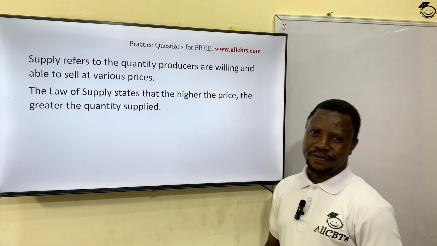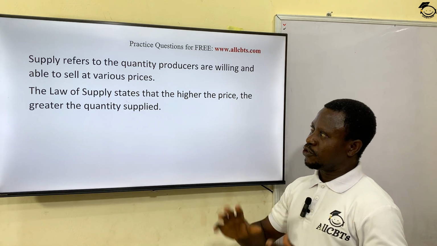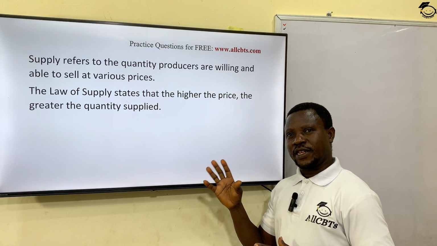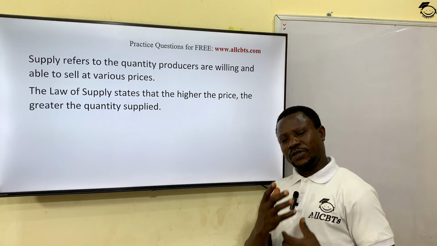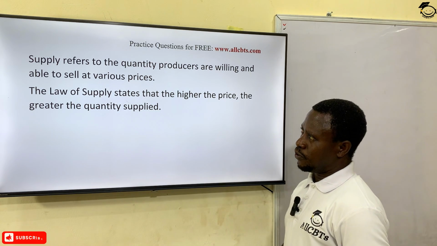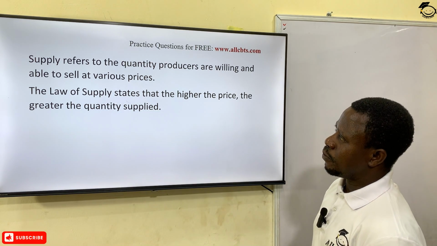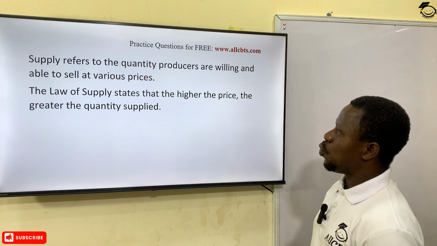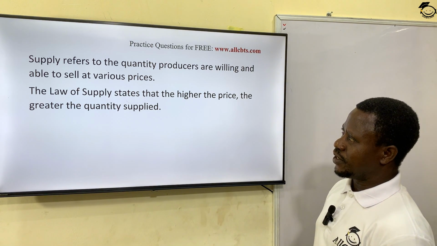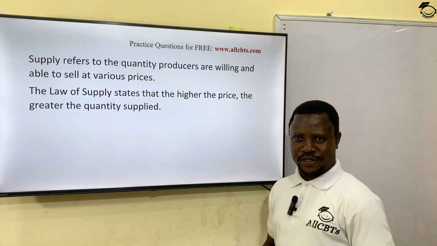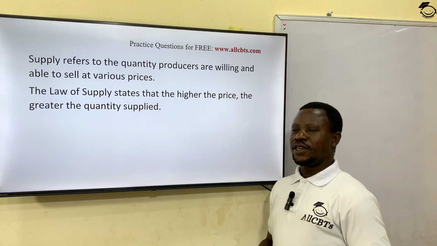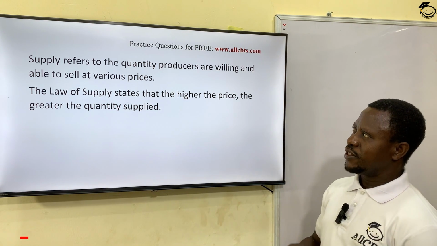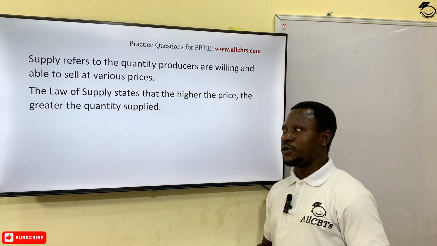Let's look at supply. We are trying to summarize it within the space we have in this session because after this class, I'm going to have some question and answer session with you. So please follow me. Supply refers to the quantity producers are willing and able to sell at various prices. The quantity a seller is willing to sell at various prices is called supply.